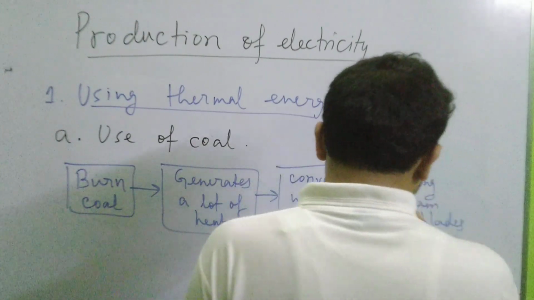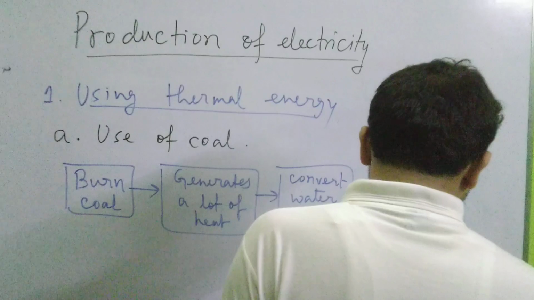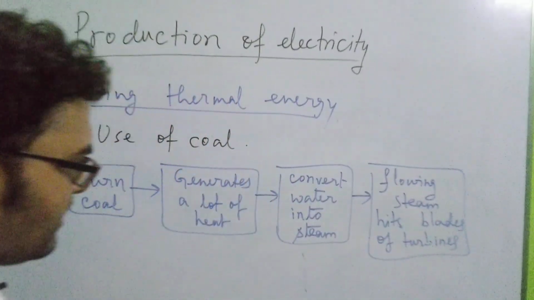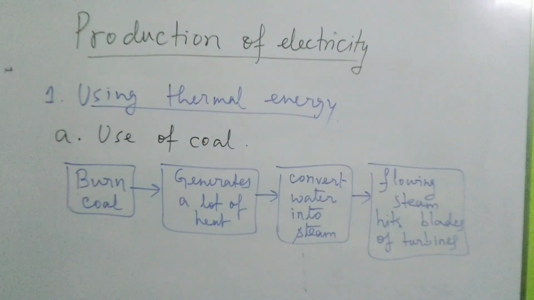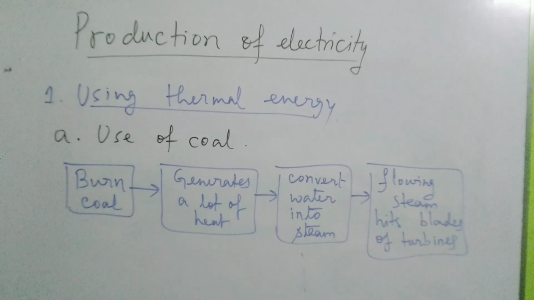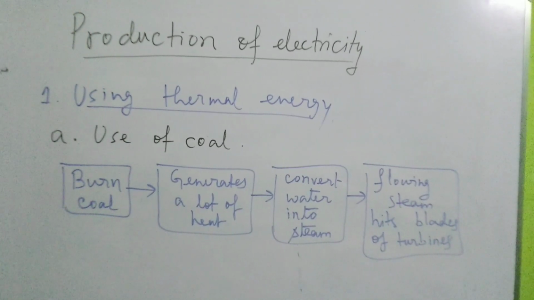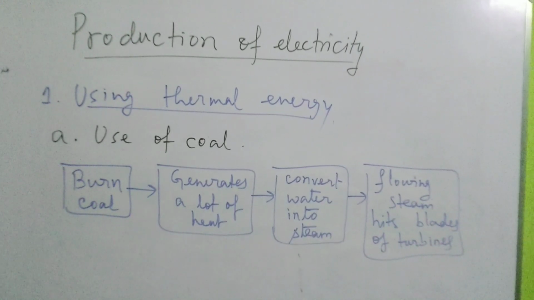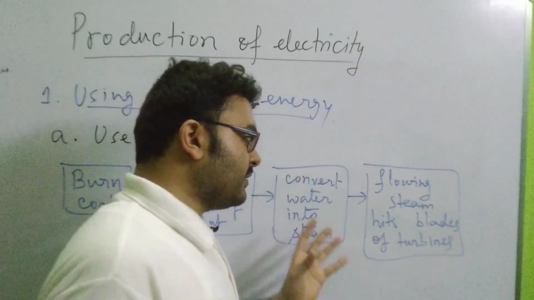Now, what are turbines? Turbines are mechanical structures that have large blades. Those blades can rotate. They are attached on an axle, and it rotates.